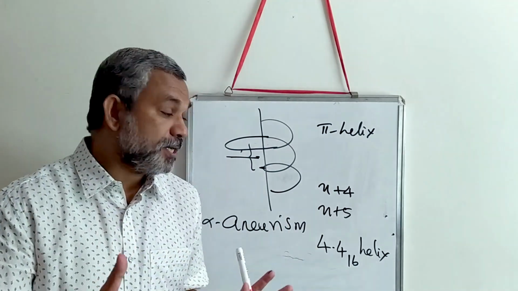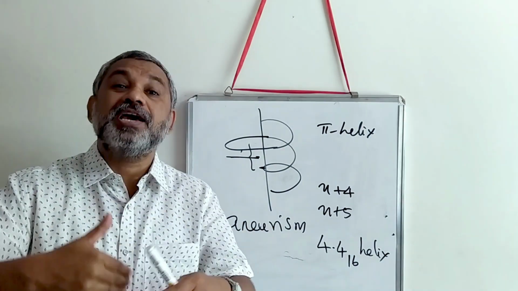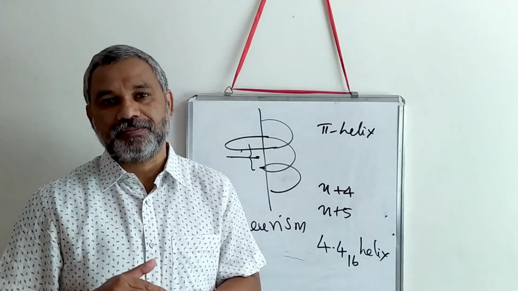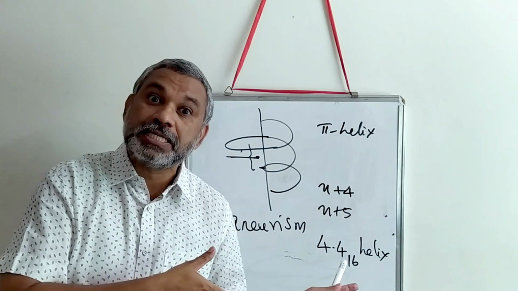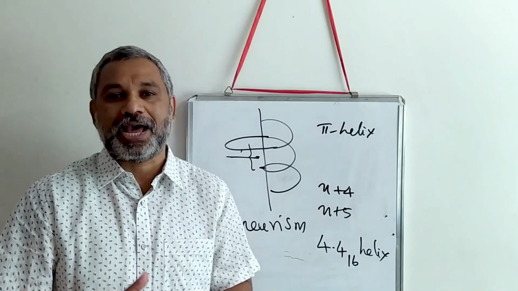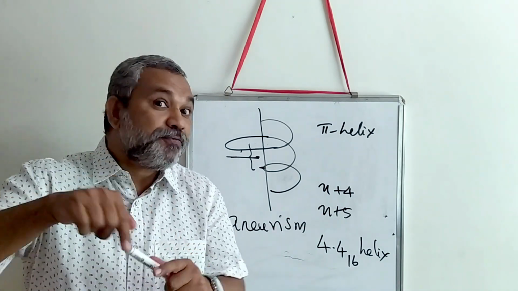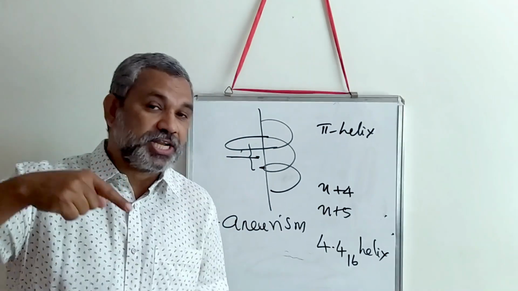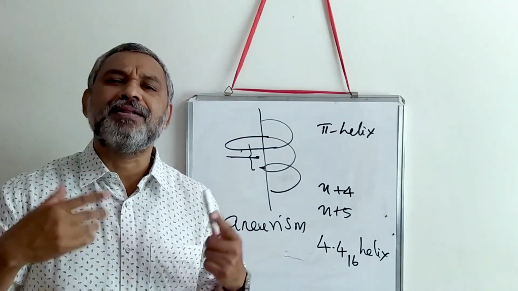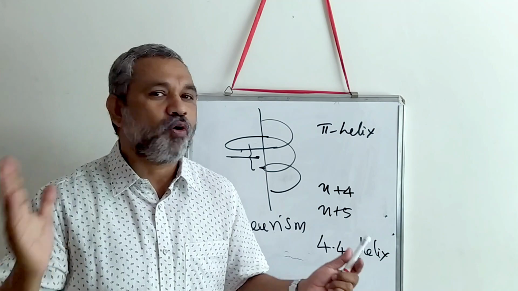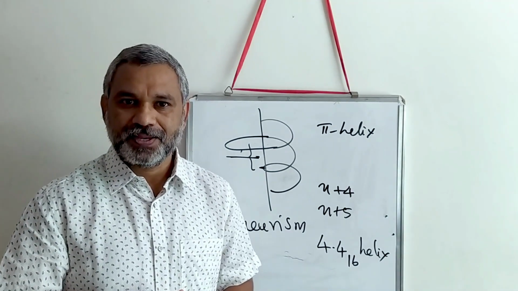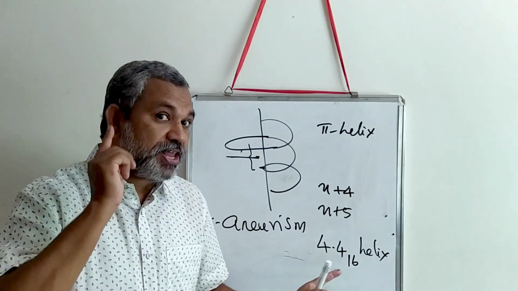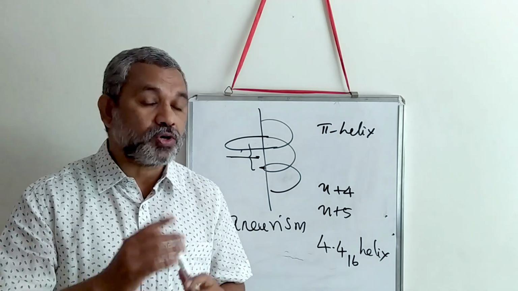This is formed because occasionally a new amino acid is introduced. How can a new amino acid be introduced? Maybe some mutation happening in the structure. So therefore this is seen only occasionally, maybe in one ring, at the most the second ring, not beyond that. So it has a very important aspect also.